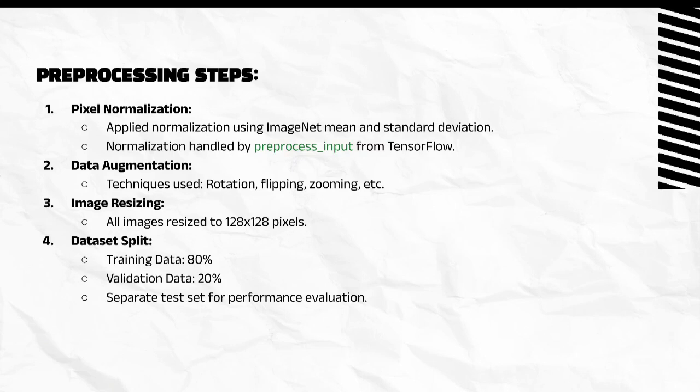For image resizing, images are resized to 128 by 128 pixels to ensure compatibility with our model while maintaining computational efficiency. And the dataset splitting happens like this, where the training data is 80% and validation data is 20%, with a separate test set reserved for final performance evaluation. By combining these pre-processing steps, we are setting the foundation for an efficient and accurate waste classification model. Thank you, and moving on to the next slide.